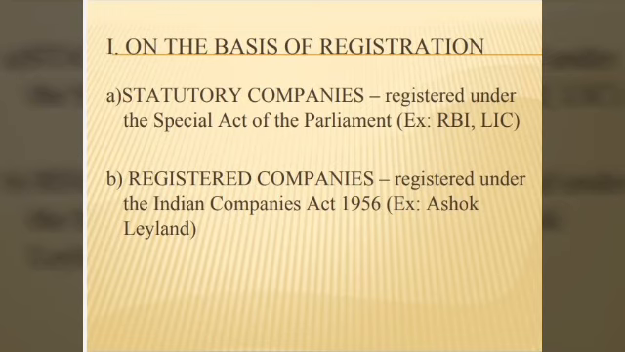Number 1 is statutory companies. Statutory companies are those companies which are registered under the Special Act of the Parliament. Next, second one is registered companies. These are the companies which are registered under the Indian Companies Act 1956. So the 2 bases were, one is statutory, which is registered under the Special Act of the Parliament, and another one is registered, which is registered under the Indian Companies Act 1956.